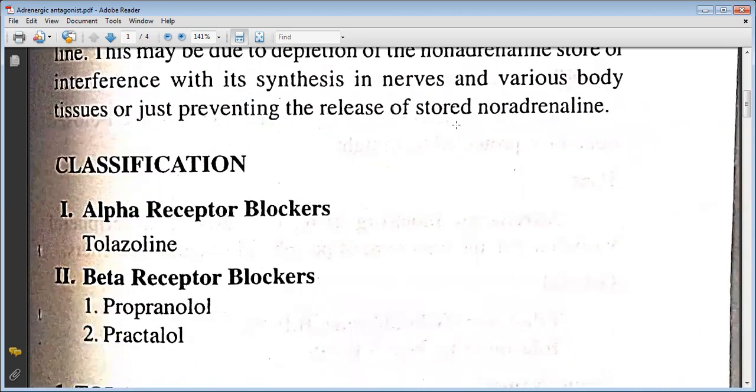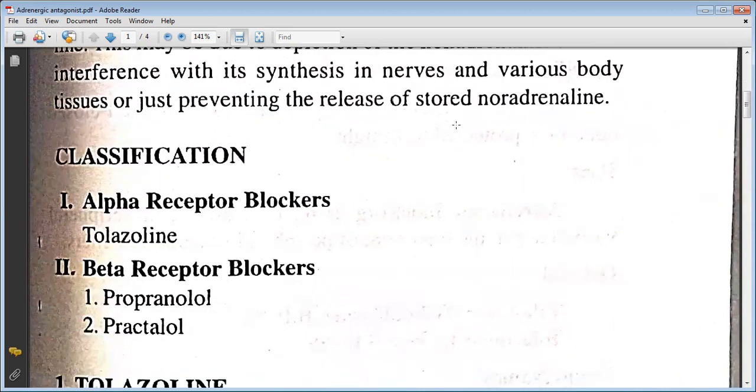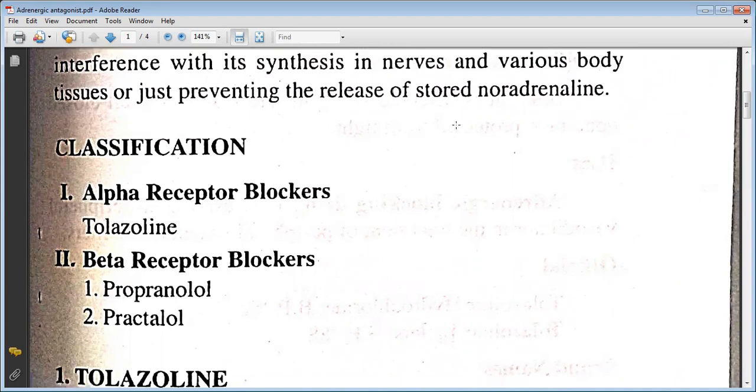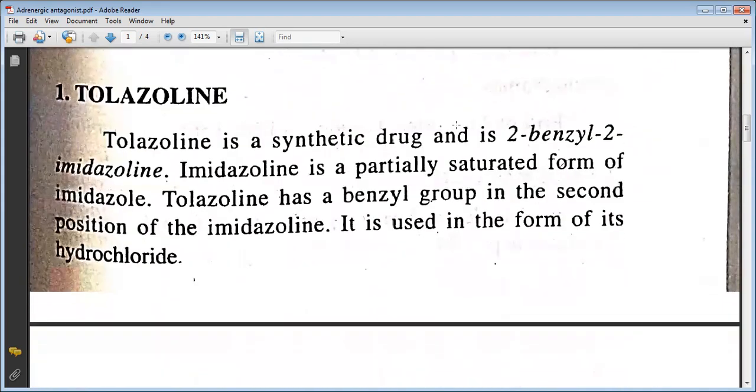The classification includes: the first one is the alpha receptor blocker. It consists of tolazoline. The second one is the beta receptor blocker, which includes propranolol and practolol. Firstly, we will learn about tolazoline.